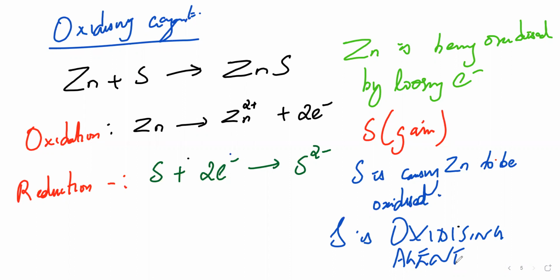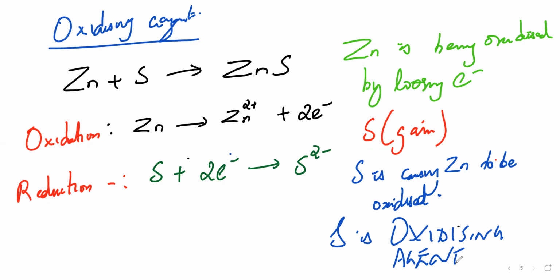So what is oxidation? If you want to tell me in definition, okay, but remembering the definition, that's not the right approach. If we mug up and do, it's not going to help us. So the best thing is take an example, zinc and sulfur, correct? Oxidation, losing of electrons. Zinc is losing 2 electrons, which sulfur is gaining. So zinc is giving away the electron, so the reducing agent is zinc, or zinc is being oxidized by losing electrons.